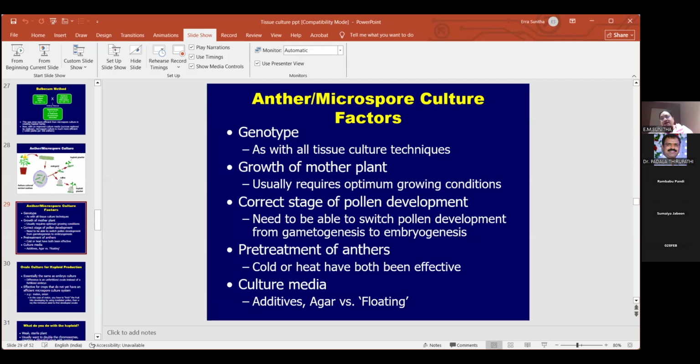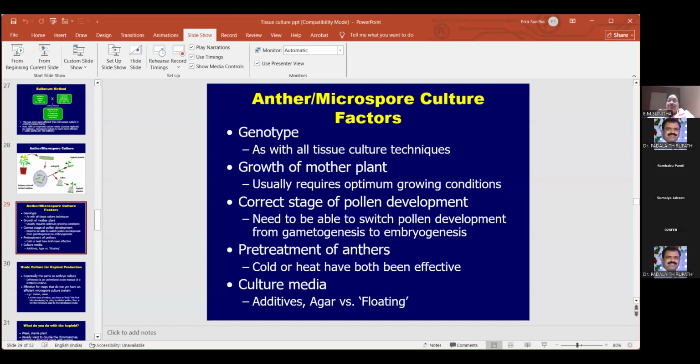So each mother plant has its own growth conditions that we have to see. Then we have to see the pollen also, at which stage that pollen is there, whether the pollen has just formed or whether it is turning into the pollen tube, which stage it is. The correct stage of the pollen grain has to be taken.